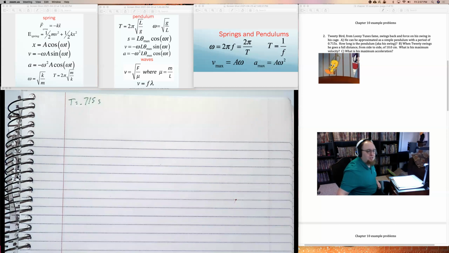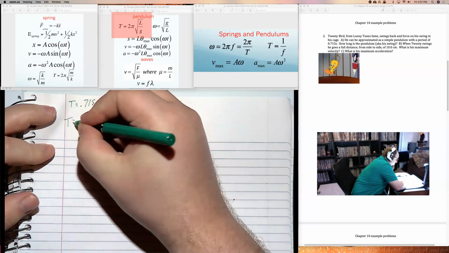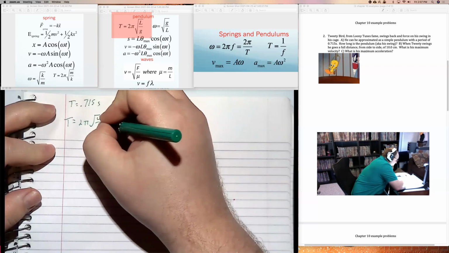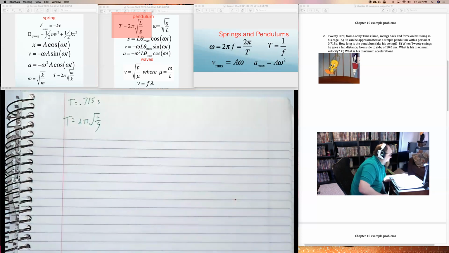We're now looking at pendulums. So instead of looking at the spring section, I'll look at the pendulum section. And I can see that for period, there's a direct relationship. Period is 2 pi square root of L over g. And so his period is 2 pi square root of L over g. And now I can just solve this for L.